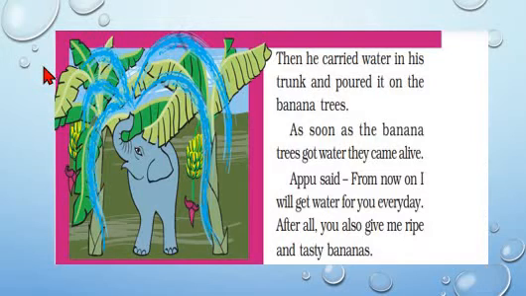As soon as the trees got water, they came alive. Apu said, "From now on, I will get water for you every day. After all, you also give me ripe and tasty bananas." What do you mean by the banana trees came alive? It means that the trees became fresh and stood firm and straight again. Here you can see after Apu had watered the trees, how fresh they look.